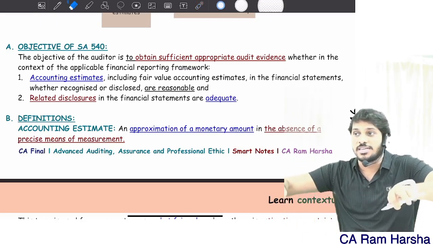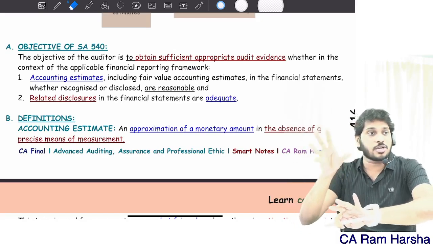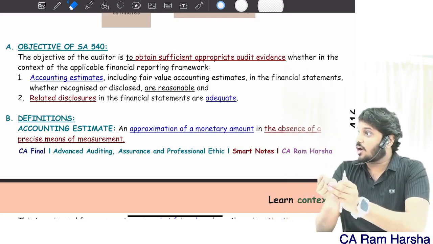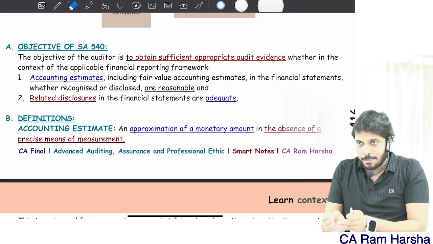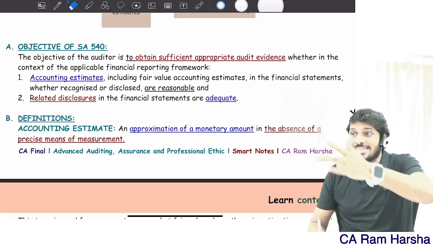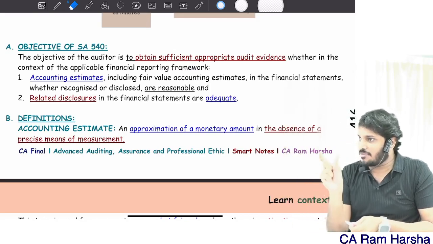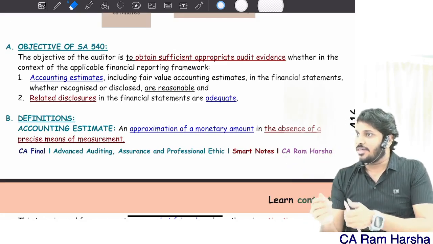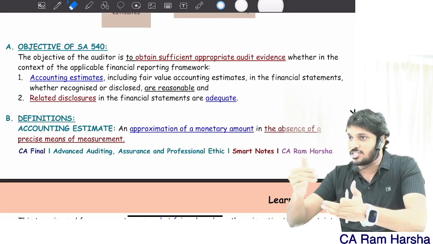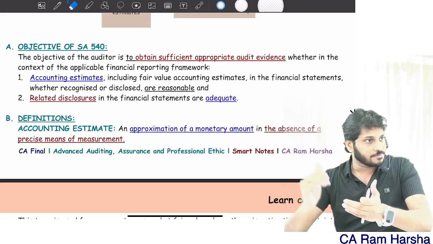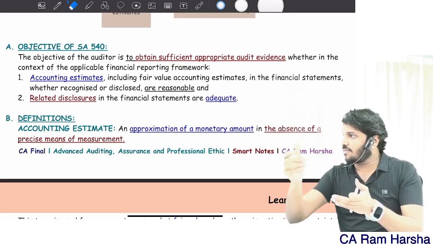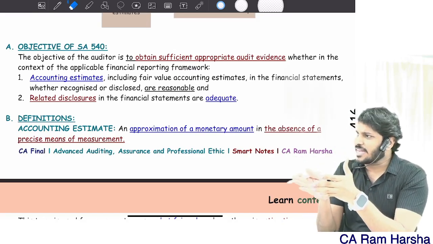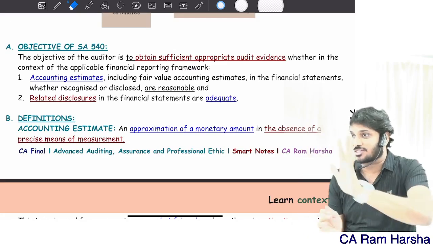Moreover, because of changes in climate conditions, regulatory laws are becoming more and more vigilant, more and more severe. They are levying more and more penalties. So what are the side effects of all this? Management has to do a sensitivity analysis. The decommissioning liability, one value they figured out, but that value alone will not hold. If there is a change in assumption, a change in inflation rate, then the amount will vary. If the inflation rate changes, the amount will vary. And you need to check whether the company has considered alternative assumptions.